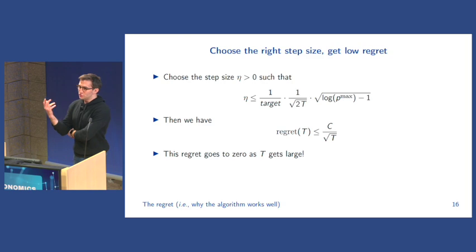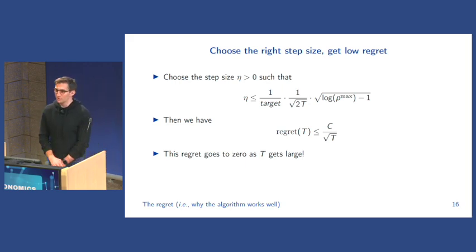So if we do choose the right step size, and a step size that, at least in this case, would look something like 1 over the target gas, which comes from that loss function, times 1 over 2 times the square root of 2T, times the log of whatever our maximum allowable price is. Since this is the square root of the log, this is going to be quite small.